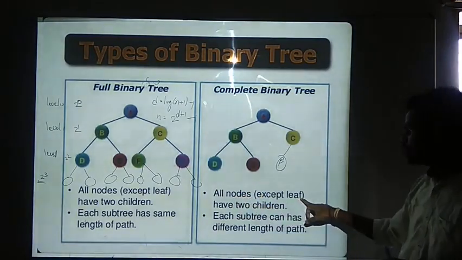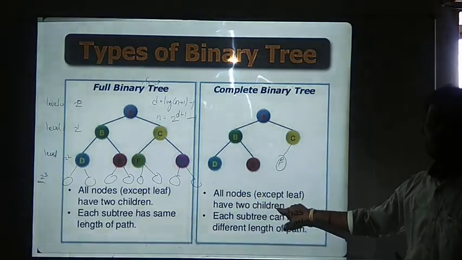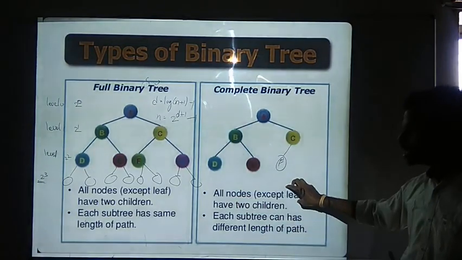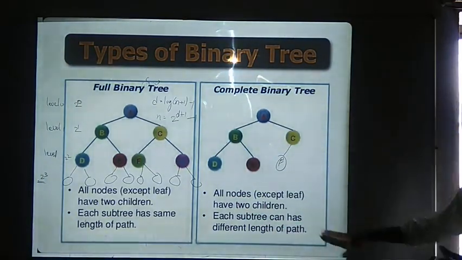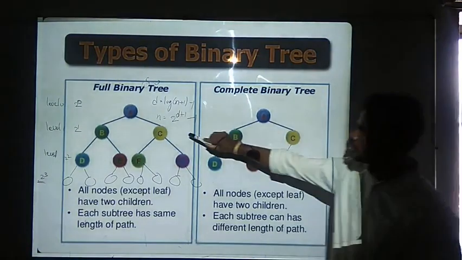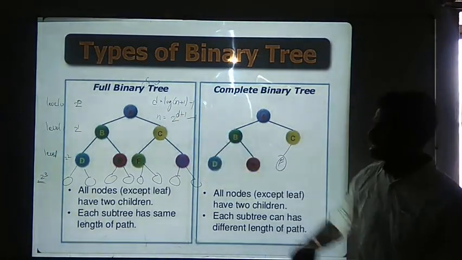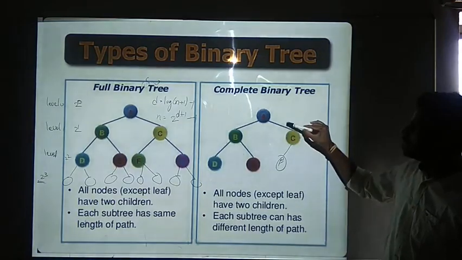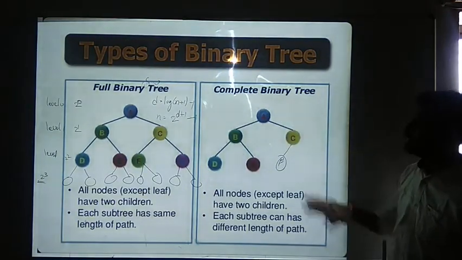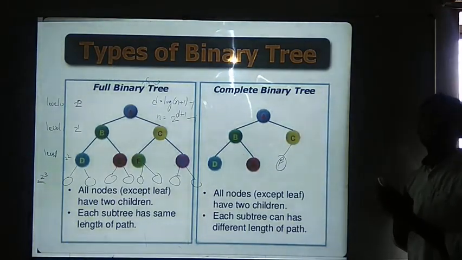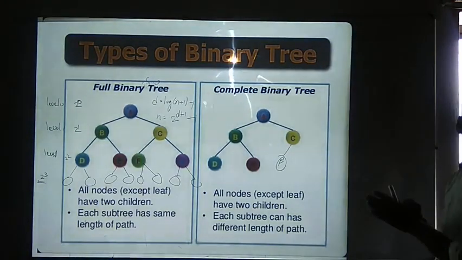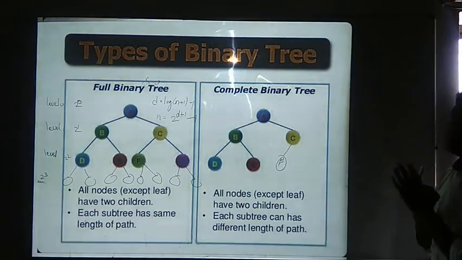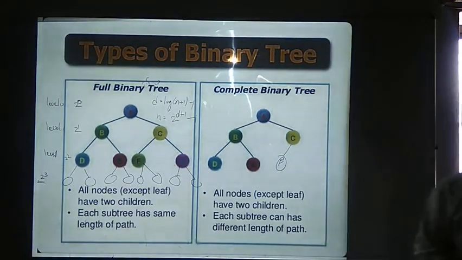All nodes except your leaf nodes have to obey the 2 children condition, and each subtree can have a different path length. In the full binary tree we have the same length of path, but in this complete binary tree we have different lengths. Why? Because the rule is that we fill the data nodes from left to right. That is the major concept we follow in the complete binary tree.